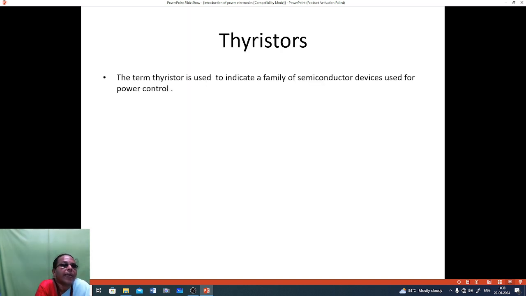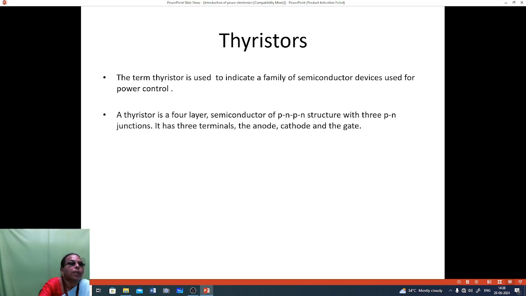The term thyristor is used to indicate a family of semiconductor devices used for power control. Thyristor is a 4-layer semiconductor of PNPN structure with 3 PN junctions. It has 3 terminals: anode, cathode and gate.